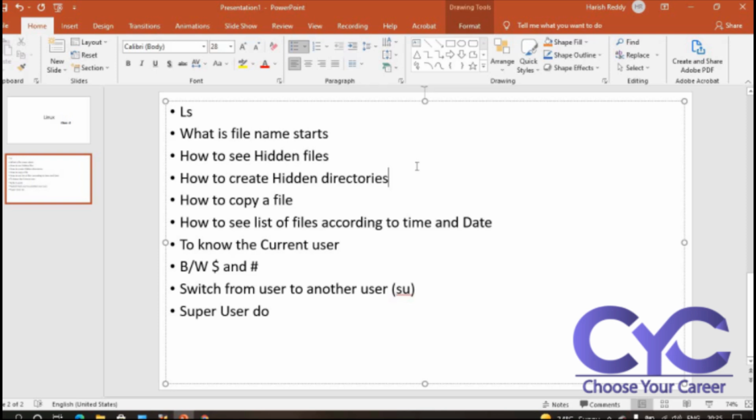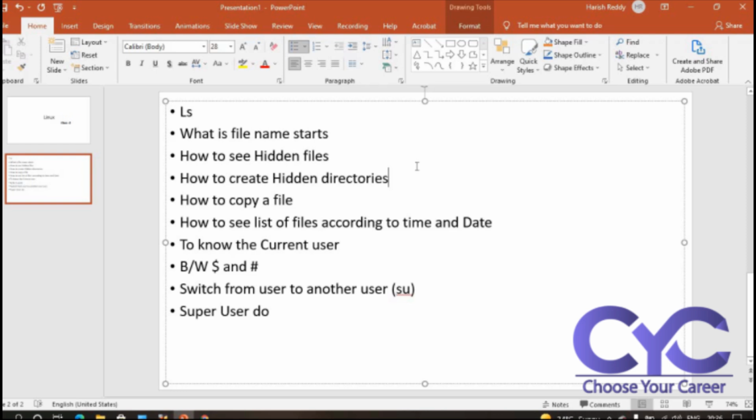We already discussed how to create a file, how to remove the file and create a directory. A directory is nothing but a folder. We already discussed how to create a directory. Then we discussed nested directories: in D1 we have D2, in D2 we have D3, and in D3 we have D4. This is a nested directory which we created in Linux.